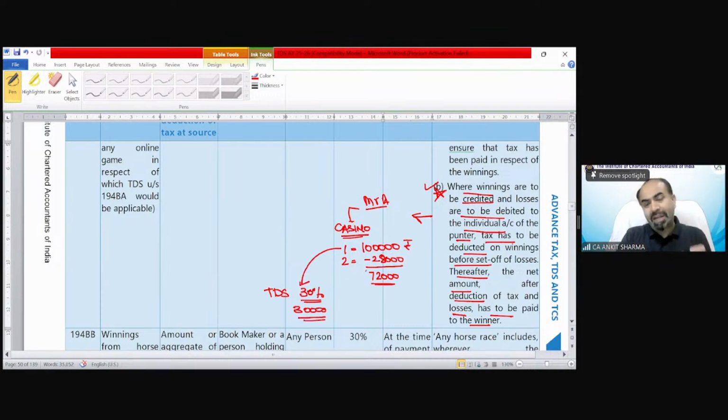So the punter, that means Mr. A, would not take 72,000 from that casino. The TDS also needs to be deducted by the payer out of the winning. And the remaining 42,000 would be the amount received by Mr. A, who is a punter. Understood? So for the purpose of TDS, losses will not be considered. The amount of winning is what is required to be checked, and that amount needs to be deposited as TDS. After that TDS and the losses, the balance can be received by Mr. A.